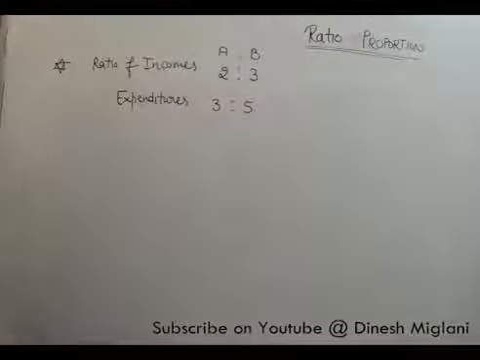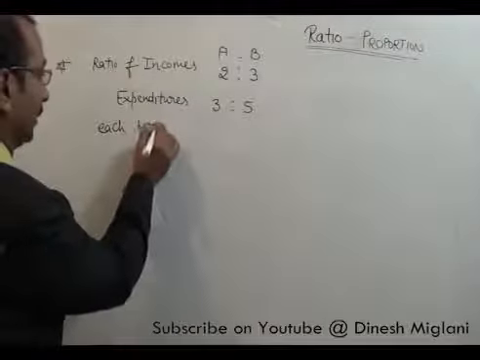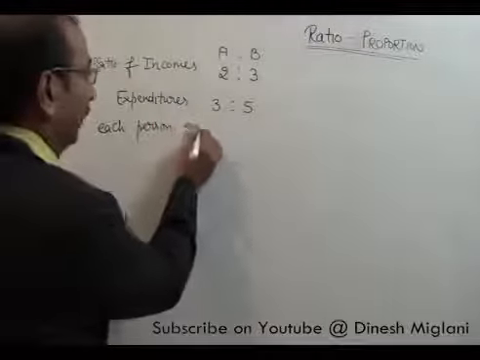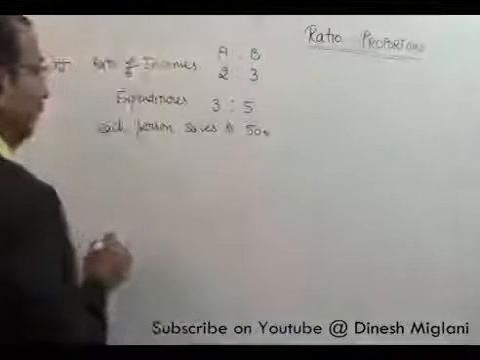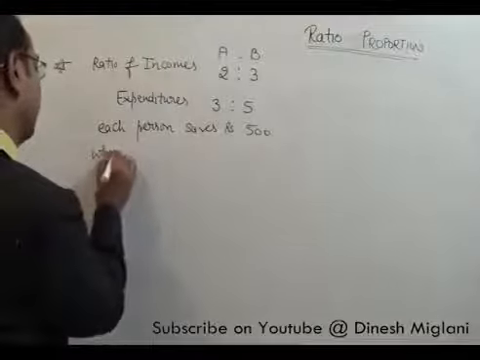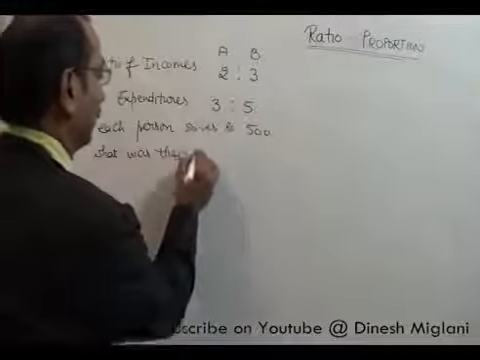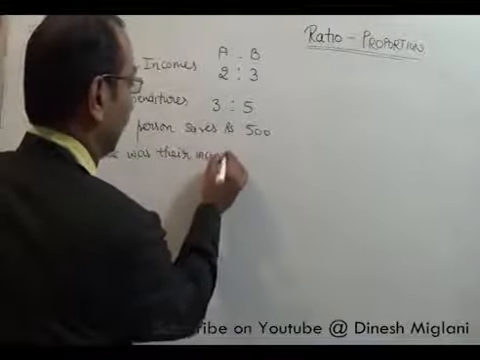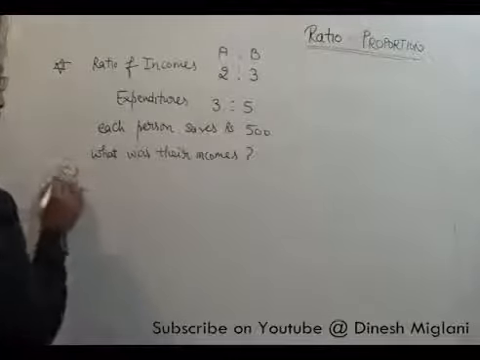It is given that each person saves rupees 500. We have to find out what were their incomes. The question is, each person saved rupees 500. We have to find out what were their incomes.